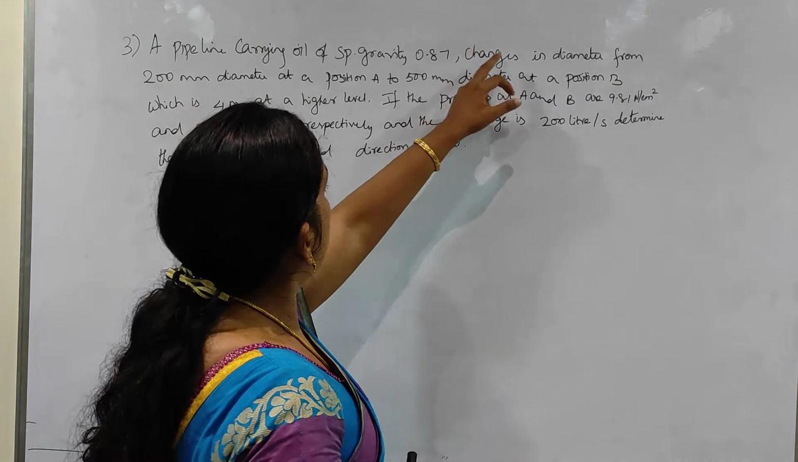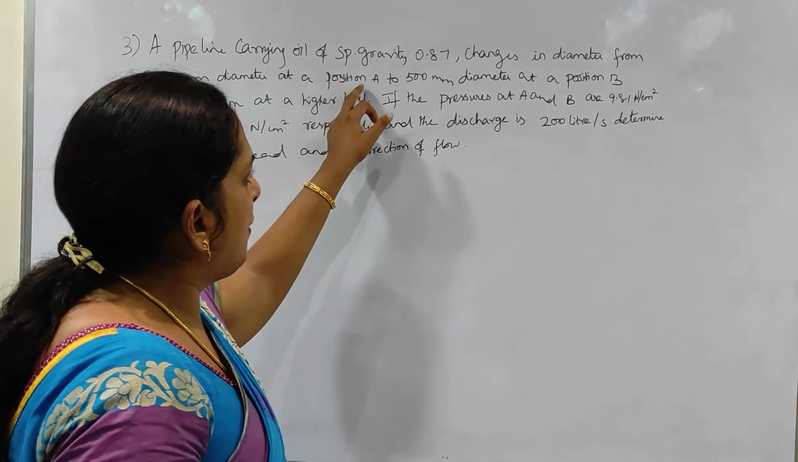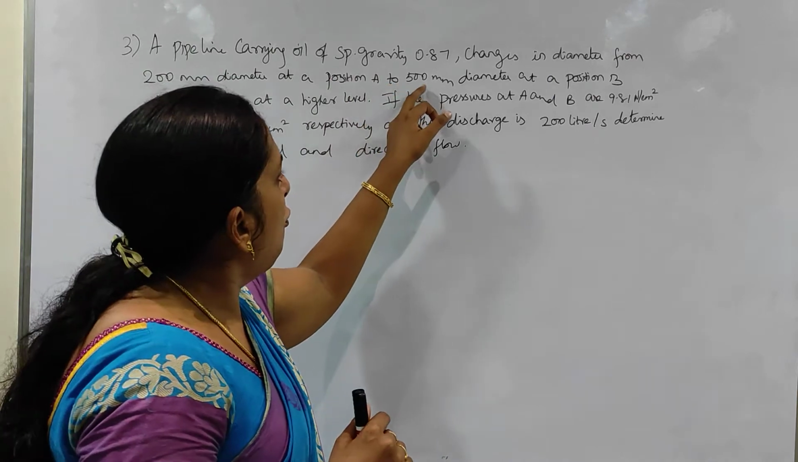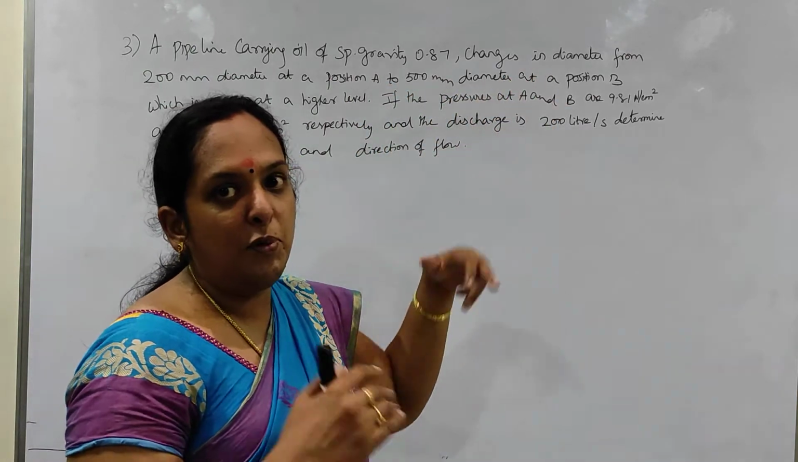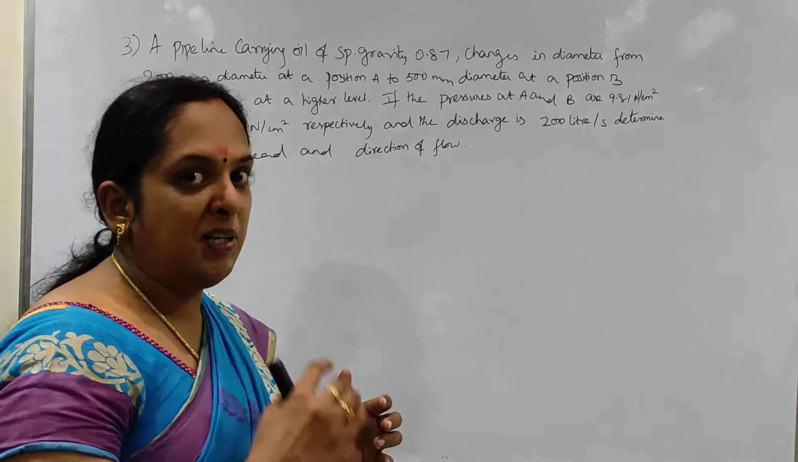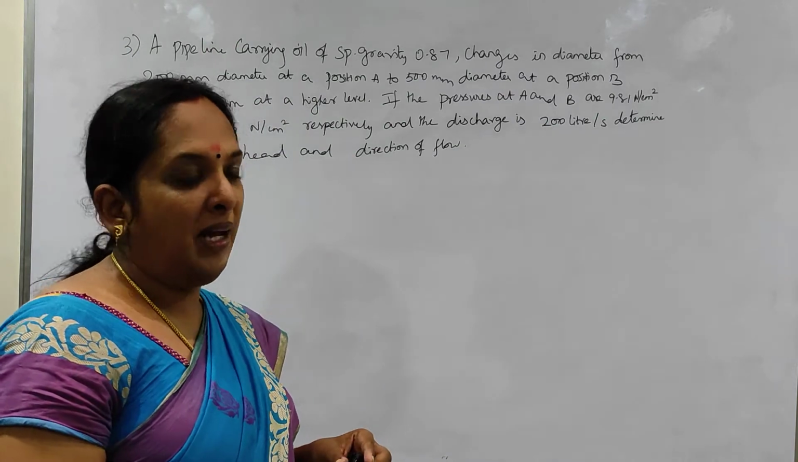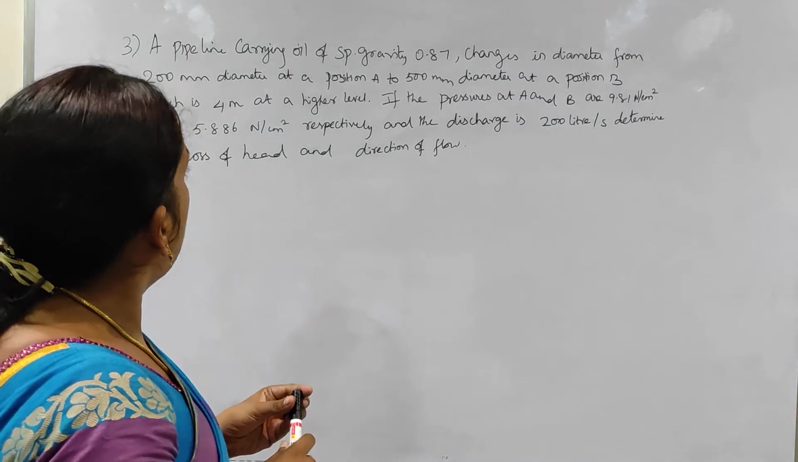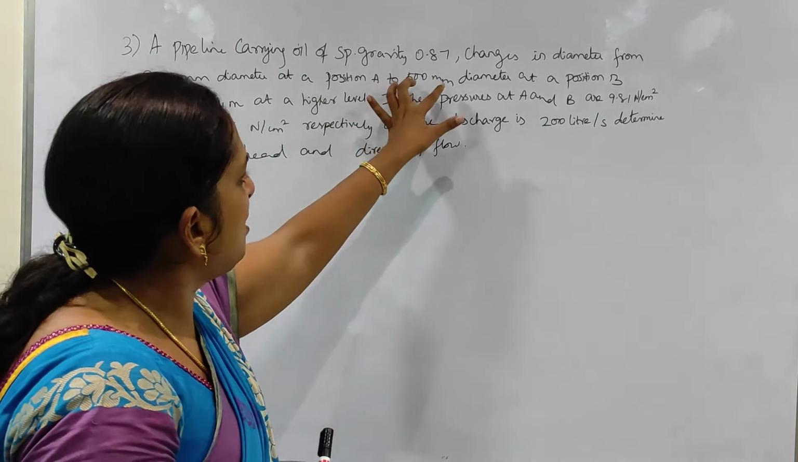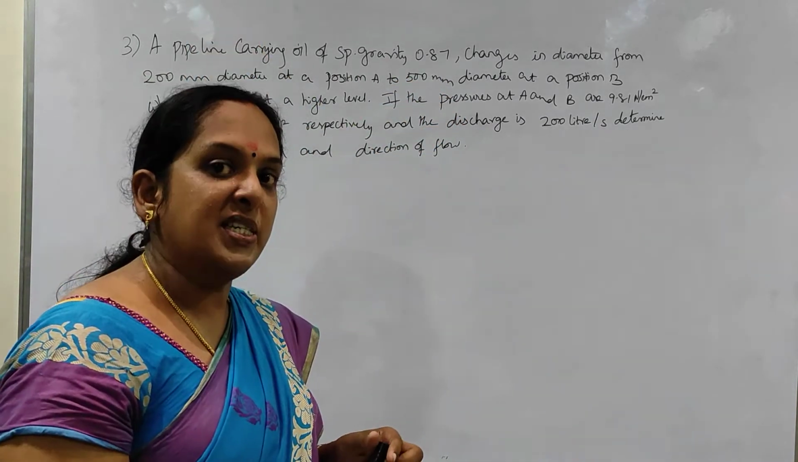And this pipe changes in diameter from 200 mm diameter at a position A to 500 mm diameter at a position B, which is 4 meter at a higher level. That means position B is at 4 meters compared to A, at the higher level. So here also we could see the diameter is changing. 200 mm is the small diameter and the bigger diameter is 500 mm.